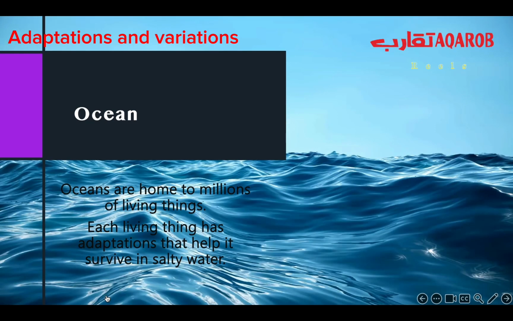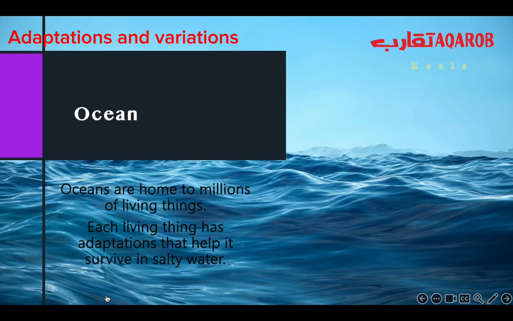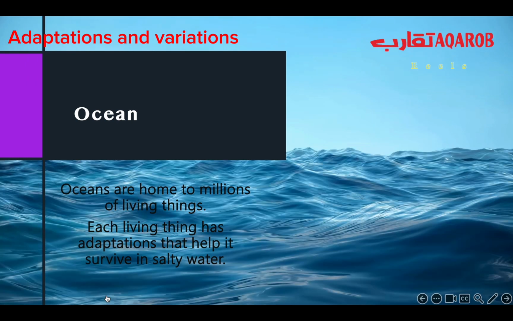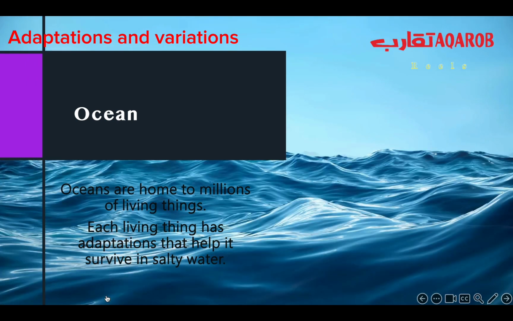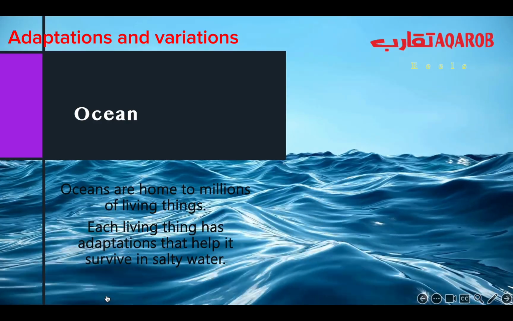Today we are going to talk about the ocean. Oceans are home to millions of living things. Each living thing has adaptations that help it survive in salty water.